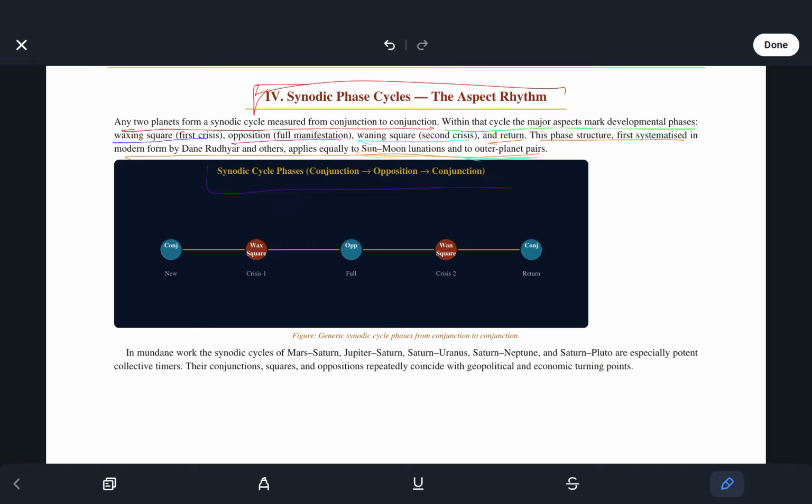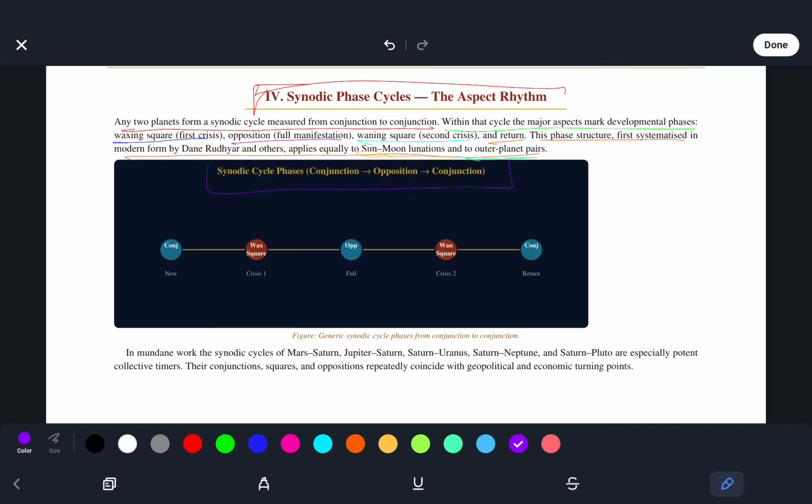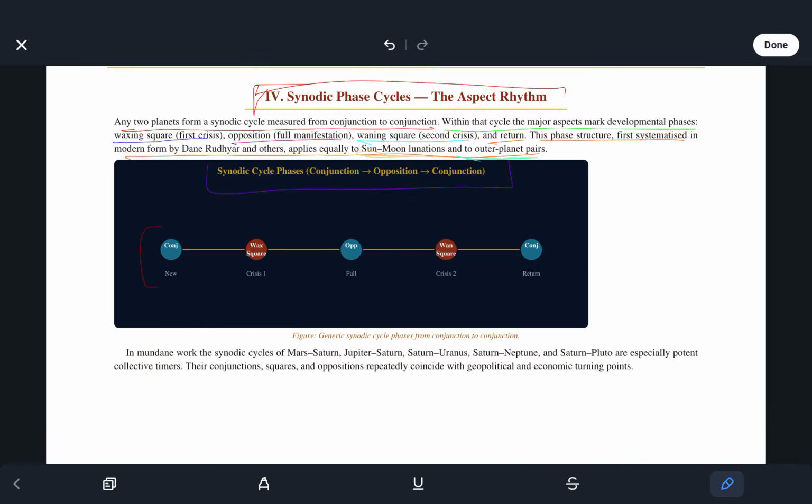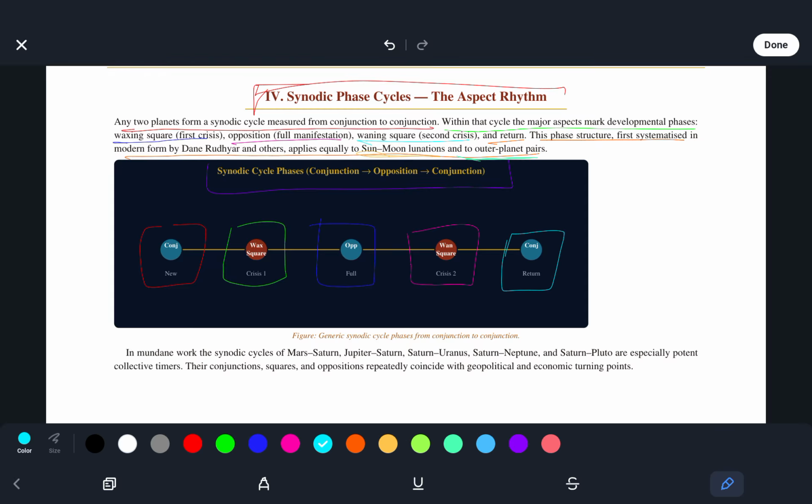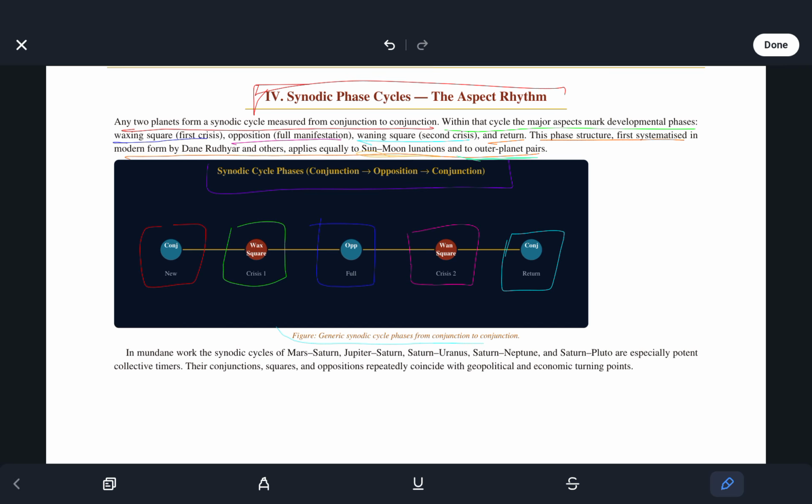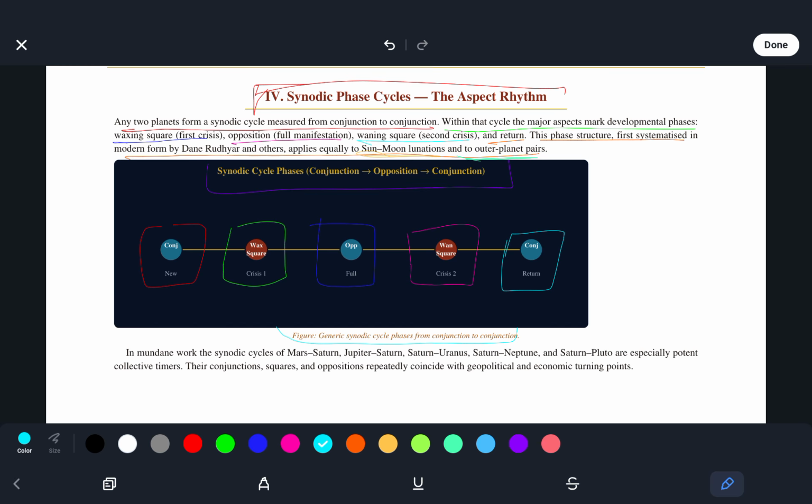So we see the synodic cycle phases, conjunction, opposition, and conjunction. We see new with conjunction, crisis 1 with waxing square, opposition full, crisis 2 waning square, and return conjunction. Generic synodic cycle phases from conjunction to conjunction.